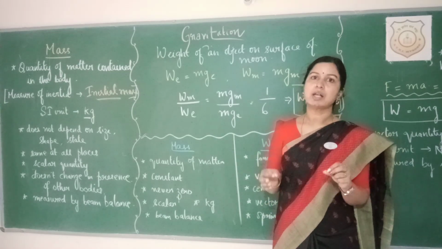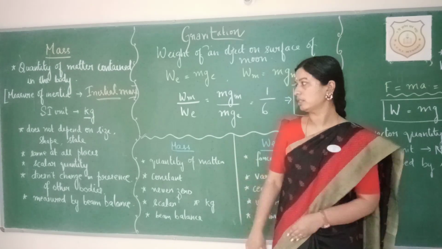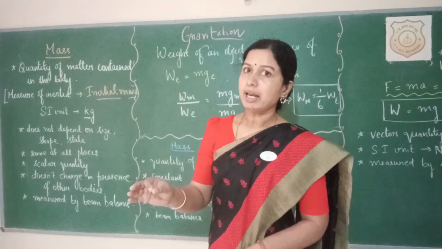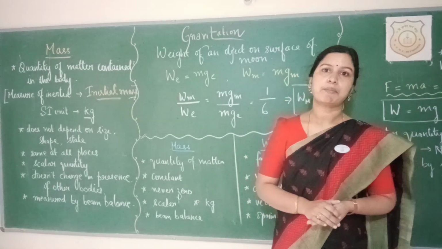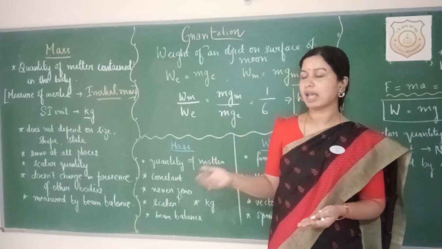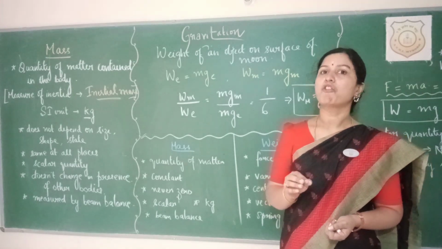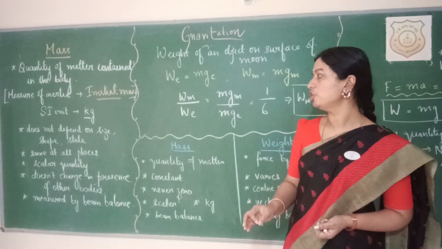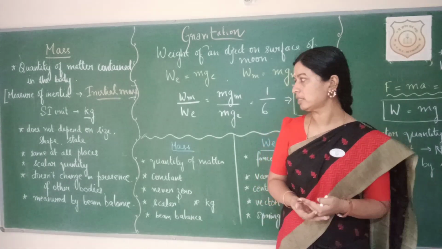The value of mass remains the same at all places in the universe. Again, it is not dependent on direction, it only has a magnitude, so it is a scalar quantity. And the value of mass doesn't change in the presence of any other bodies or objects.